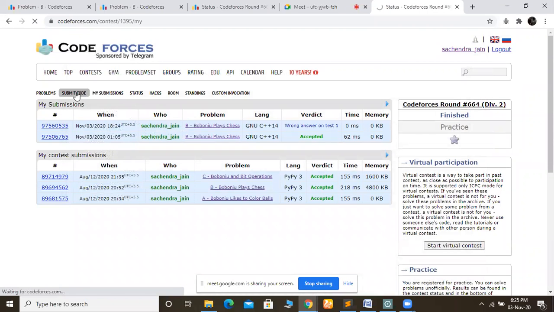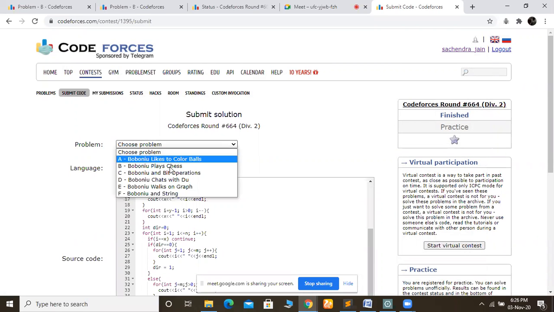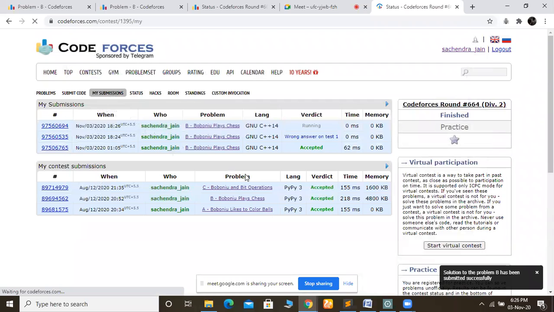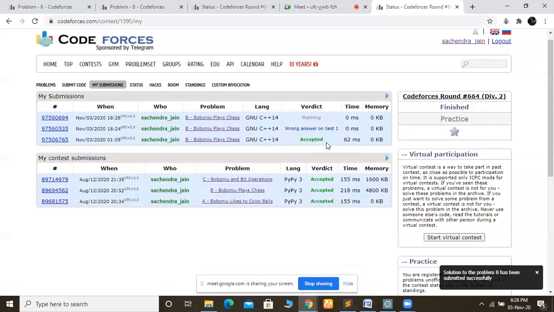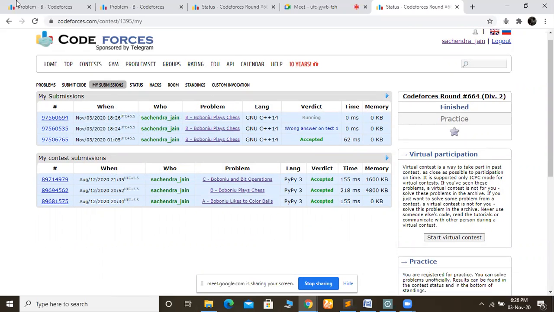Submit code. So this is the level of the question, and I think it was at 1300. Okay, so till then it's running. I will tell you what our next question is.